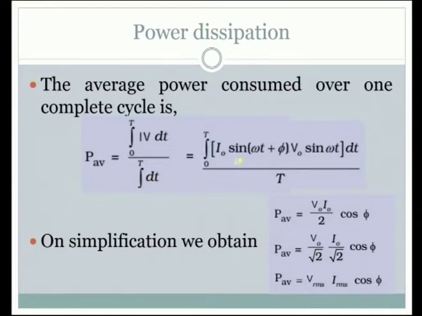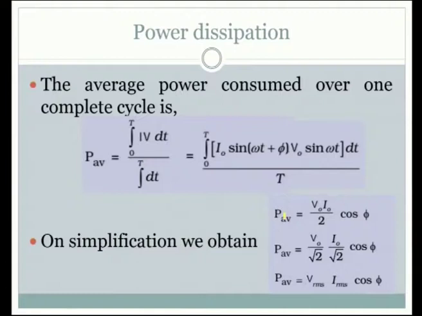And see, if you integrate the denominator over a full cycle, it is the total time period T, and here we have substituted for the current and also for the voltage, which we have already stated. Now, without getting much into the way in which the integration is done, we would like to take up the result that we arrive at from the integration, because from that we need to learn a lot. So, this is the final expression we get from the integration.